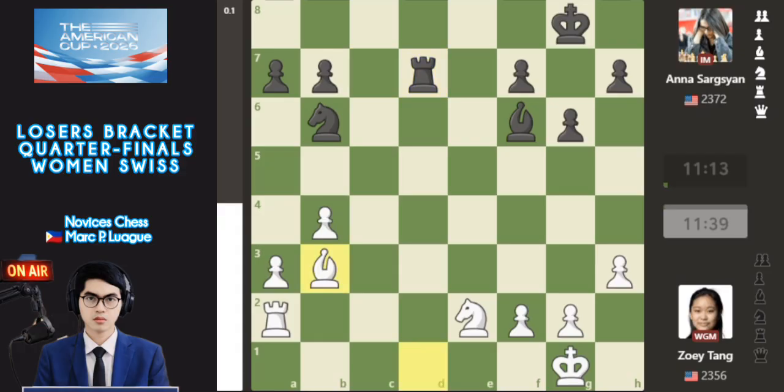And bishop b3 here, more on the light squares here. And also rook d3, more pressure, threatening the bishop here with Sargsyan. And also bishop c2 attacks the rooks. Rook d2 with International Master Anna Sargsyan. Without rooks, without pins, with bishop or maybe without bishop.